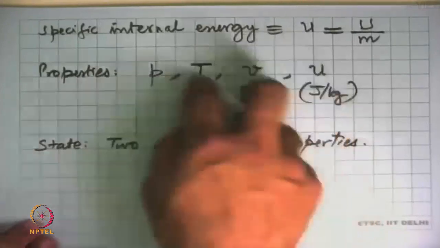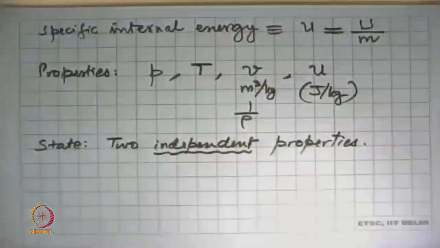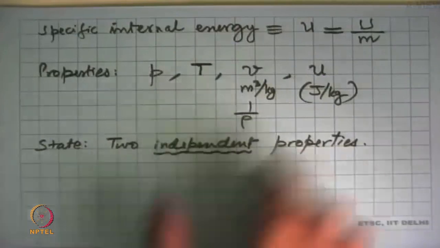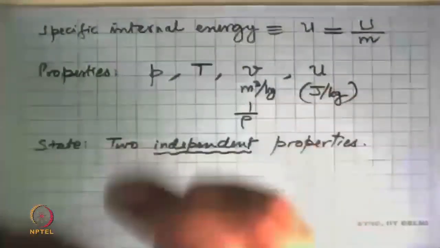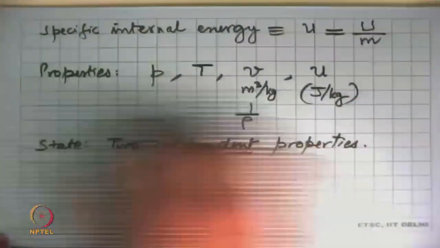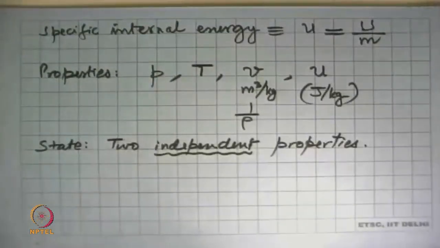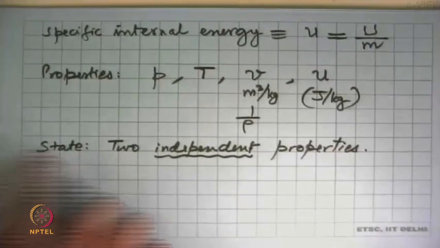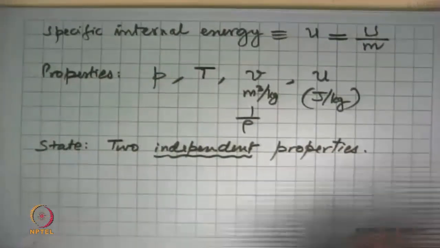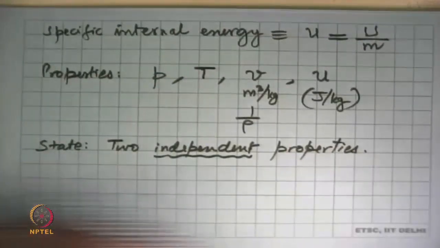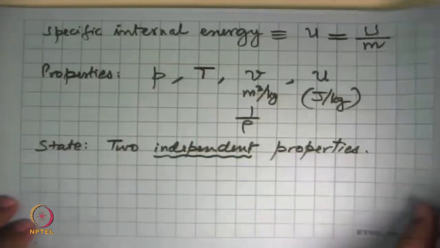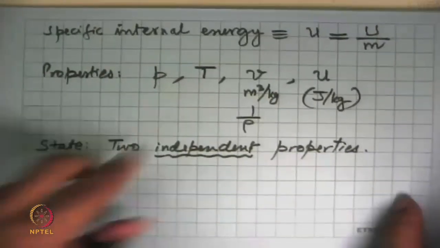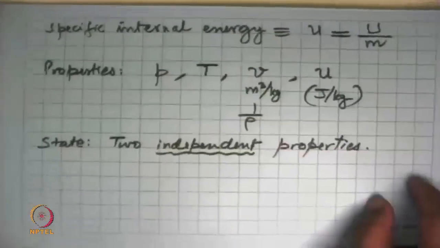We can go back and get P, T, and everything else that we want. So any 2 of these, except for some cases P and T, are independent properties. They form a pair of independent properties, and the state can be completely specified. Okay, so that was the idea of internal energy.